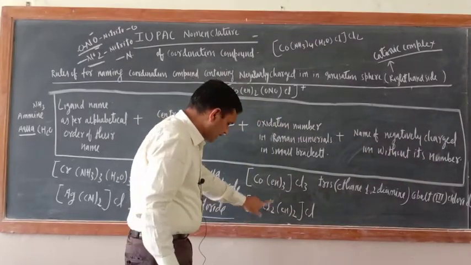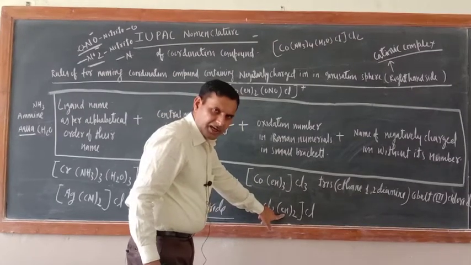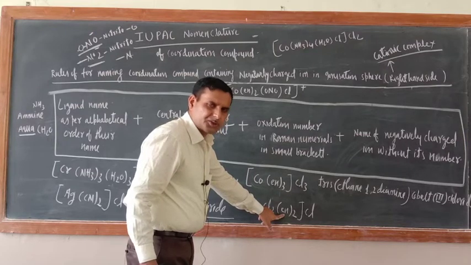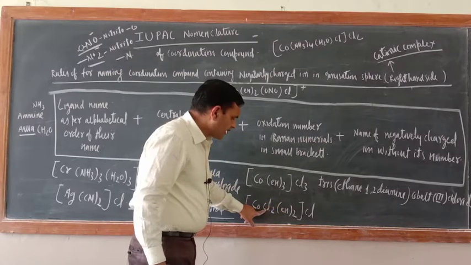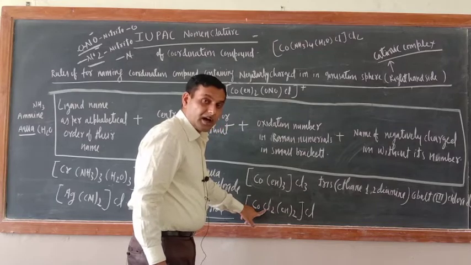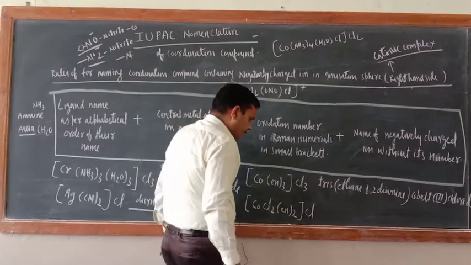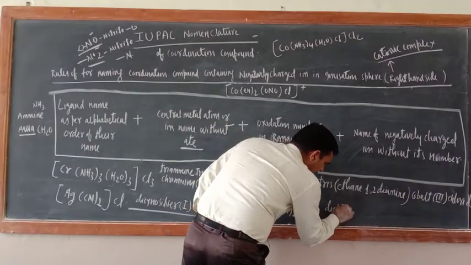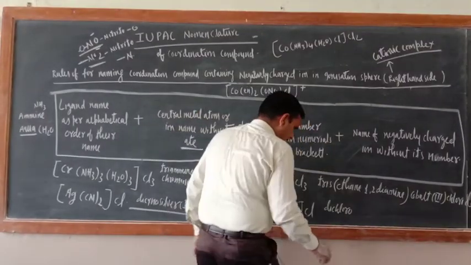What is the name of this one? Just see, here chloro is also there and ethylene diamine is also there. So while deciding the alphabetical order, bis and tris should not be considered, only the name of the ligand should be considered. So ethylene begins with E and chloro begins with C. So alphabetically which is coming first? C. So what is the name of this one? Dichloro. Okay, then what is there?